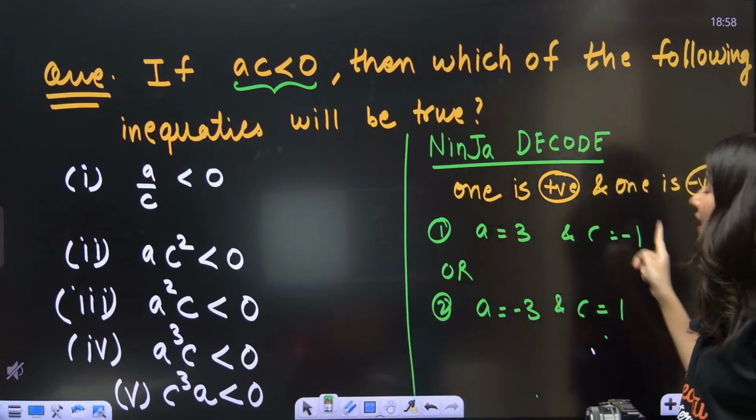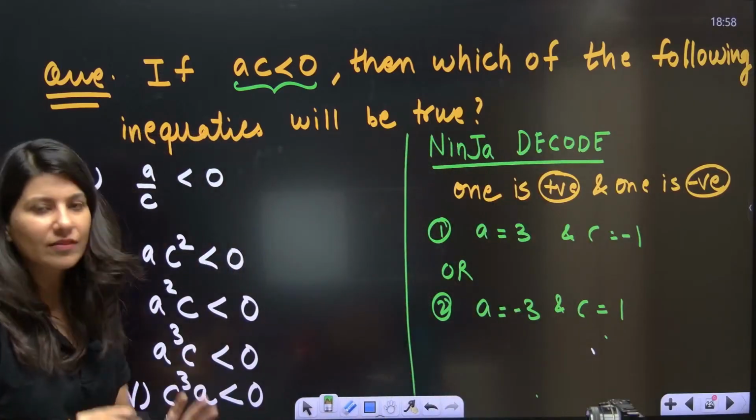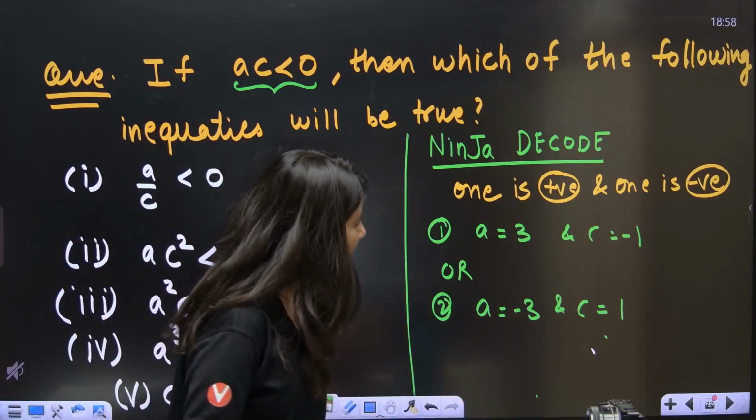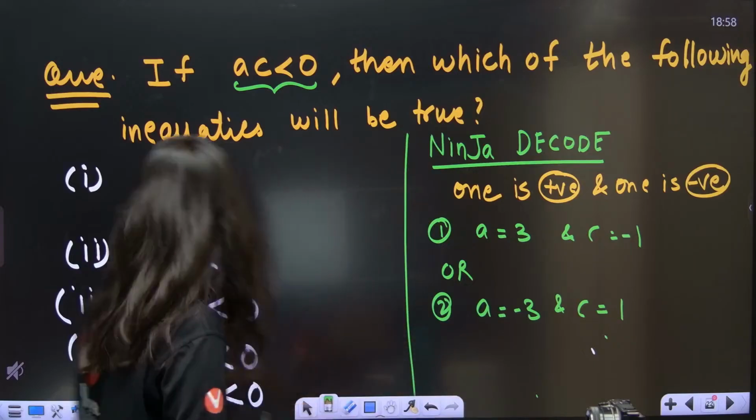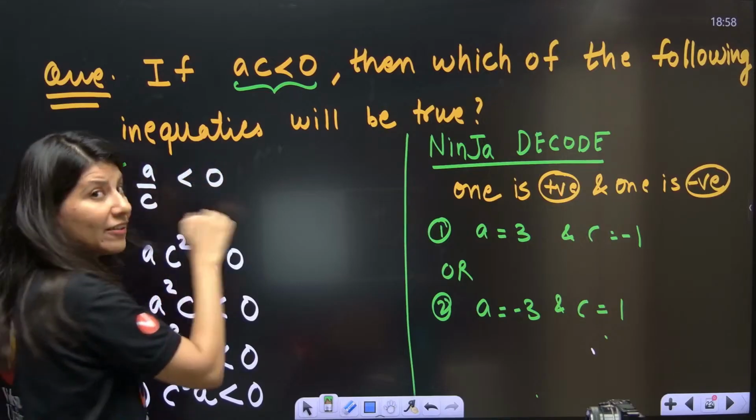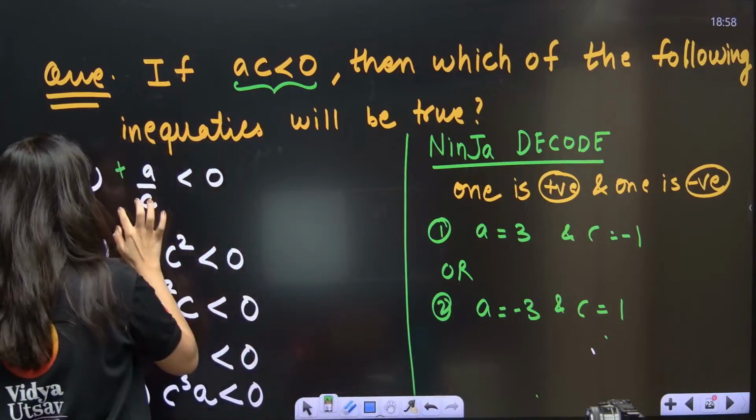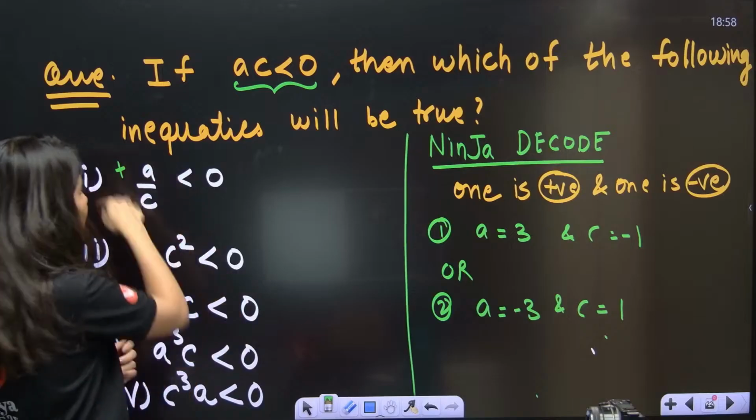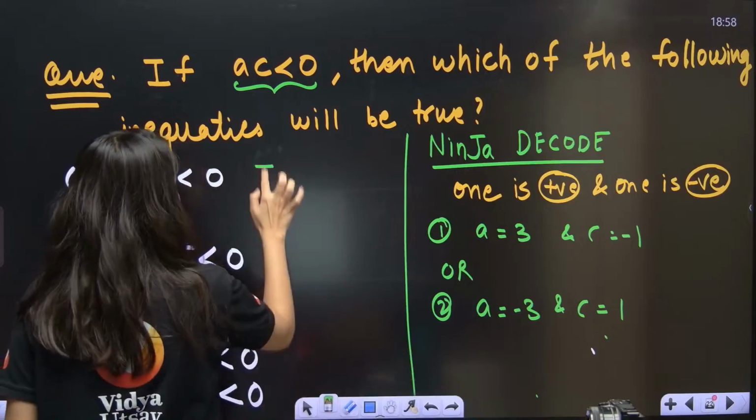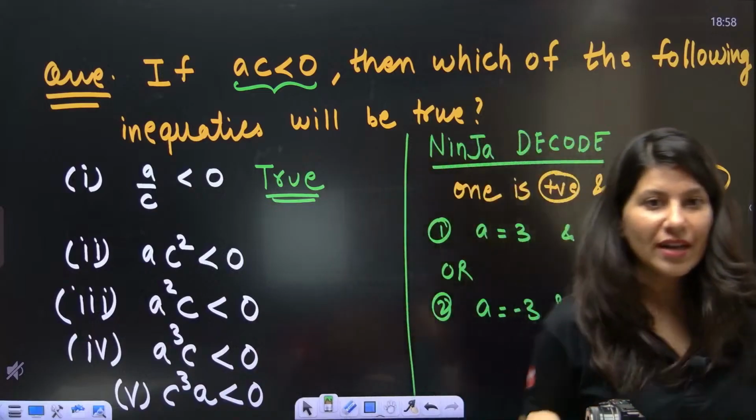So A by C, 3 upon -1, ma'am, negative. 3 upon -1, negative. Okay. And what about this? The second case also should get satisfied, no? If A is negative and C is positive, negative upon positive will give me overall negative sign. Yes, happening. Now if A is positive and C is negative, then also the overall expression is negative. That means the first thing is becoming true. How many of you are having problem in this?